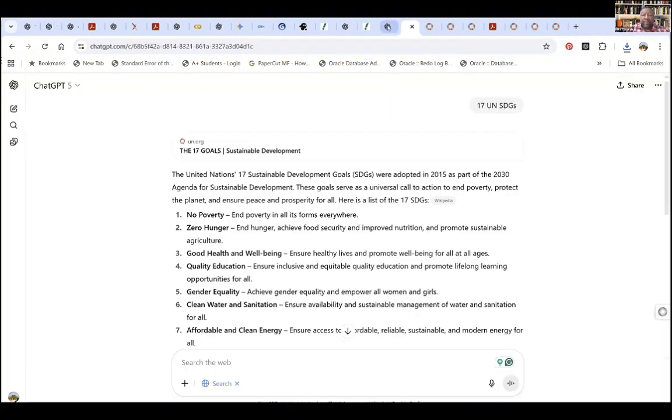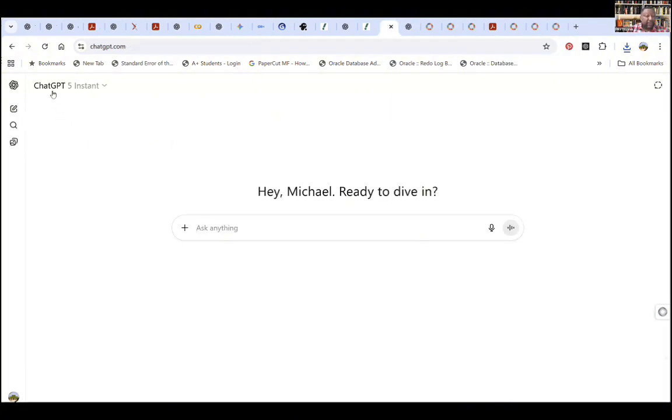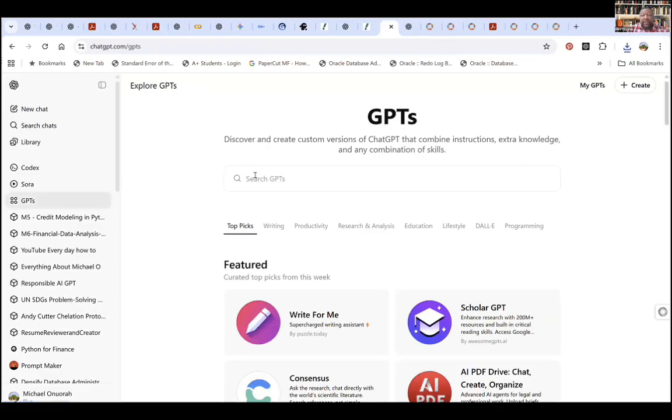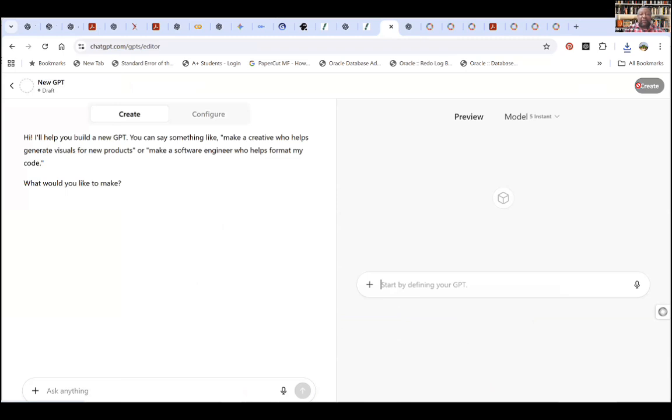So I go back to my ChatGPT. I would open my sidebar and go to GPTs. Now, GPTs allow you to create your own custom version of ChatGPT that allows you to combine instructions, your documents, and every other information.